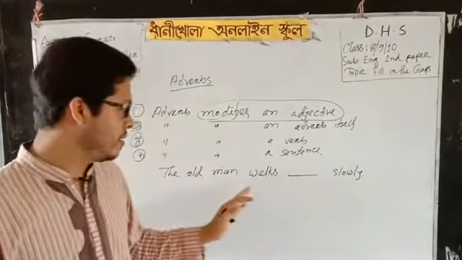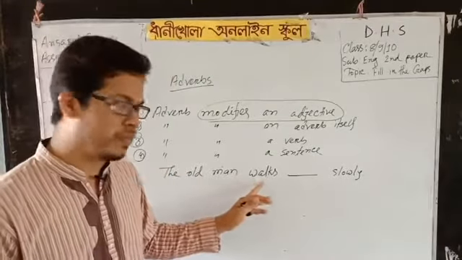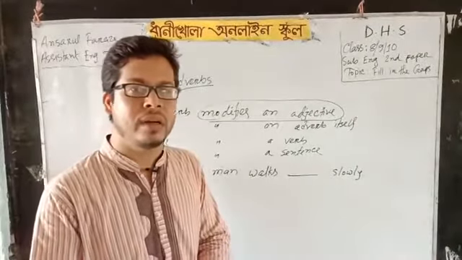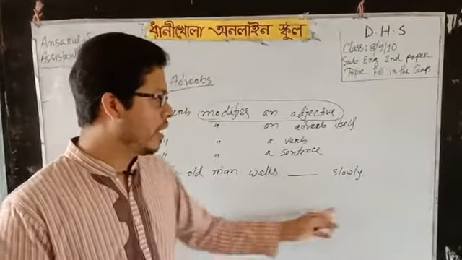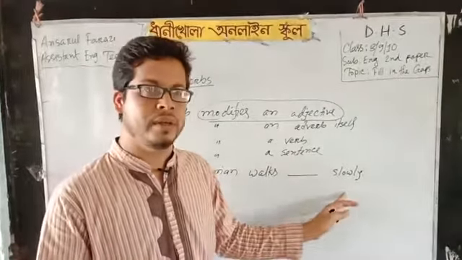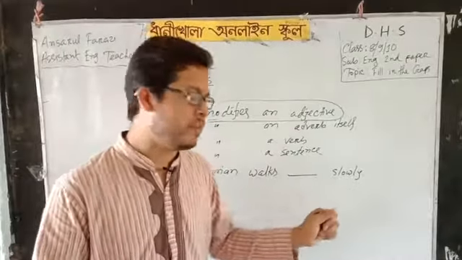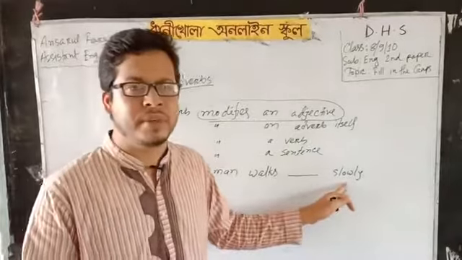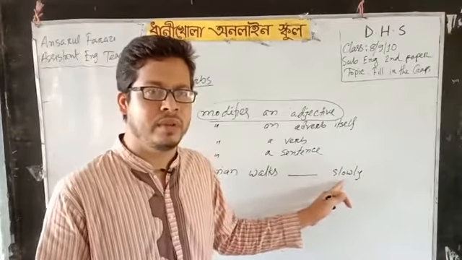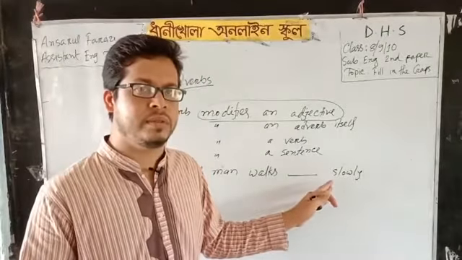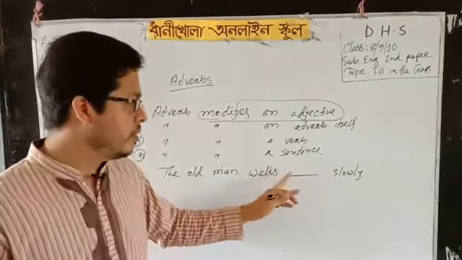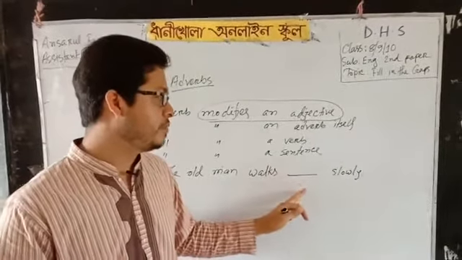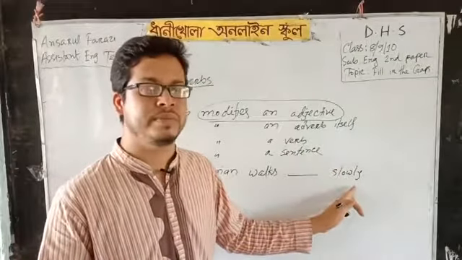If I ask a question to the verb walks, how does the old man walk? How does the aged man walk? Then the reply comes slowly. So this is an adverb. So before this adverb, can we write any other parts of speech except adverb? Of course not. You cannot write this. So you have to put such an adverb that actually emphasizes these words.